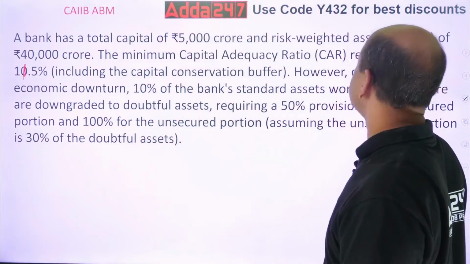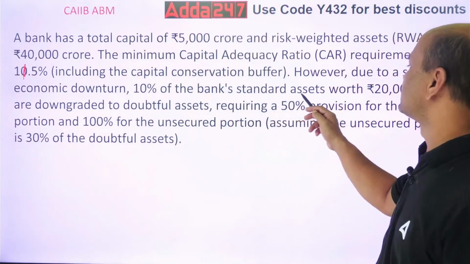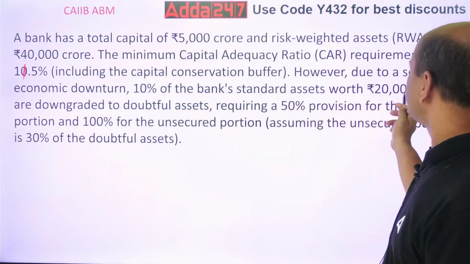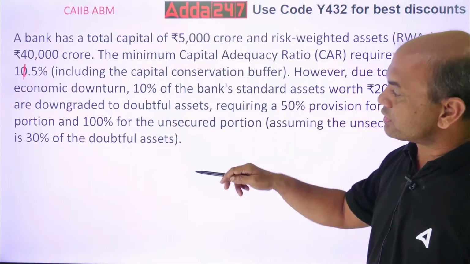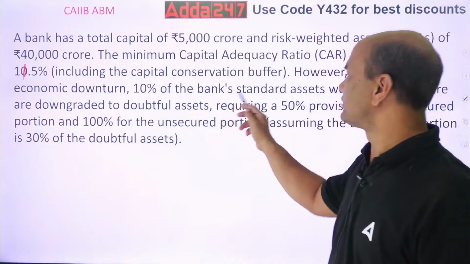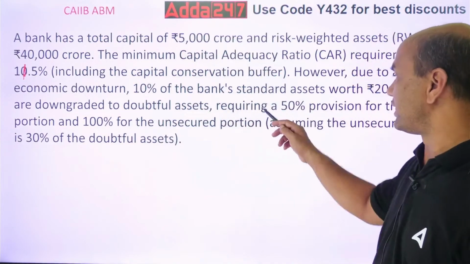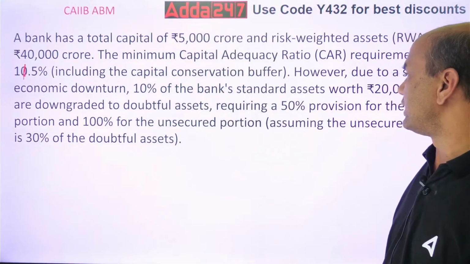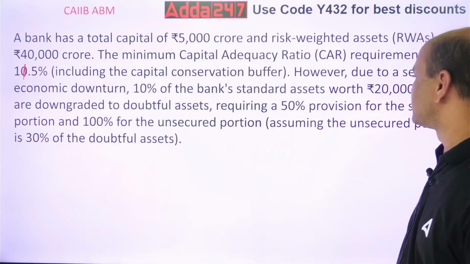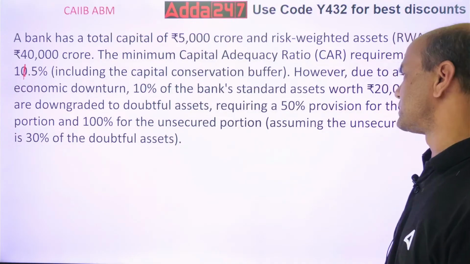Due to the severe economic downturn, 10% of the bank's assets worth 20,000 crore are downgraded to doubtful assets. Doubtful assets require provision for the secured portion and 100% for the unsecured portion.